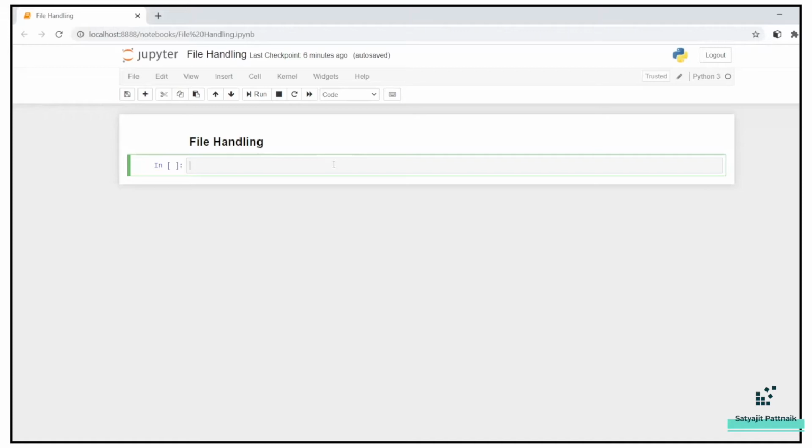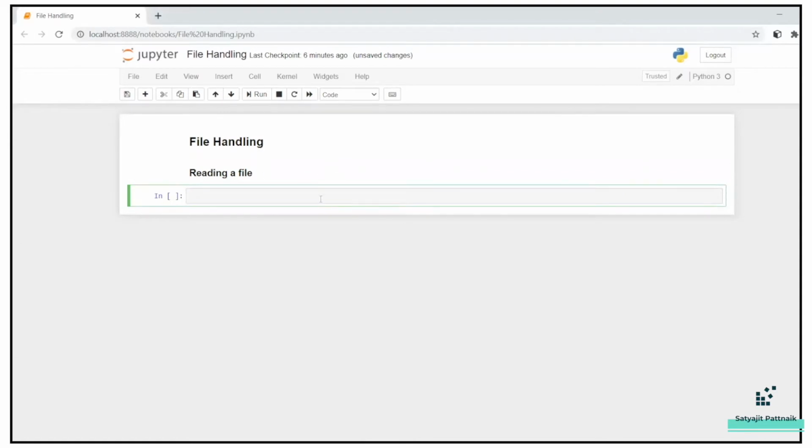in Python. As I told, the open function in Python is used to open a file in read or write mode. Let's start our hands-on practice. I will just type it as reading a file. Now how to read a file? Let's call the open function. The open function basically takes one parameter, but you can also provide which type of operation you want. Do you want read, do you want write, or else what? For now we are just concerned about the read operation.